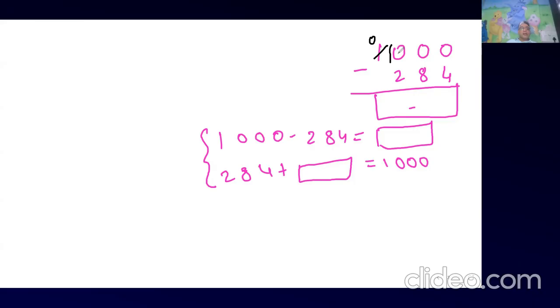Avni, 10, 10. When you cut this, it will become 9. This 10 will become 9. And this 10 will remain 10. Anybody with a doubt up till this point? I think you must be doing all this in your class, right? Everybody must have used this, right? Yes or no? Yes. Right. So what will happen? 10 minus 4. So it will become 6. This is 9 minus 8. What will become? 1.